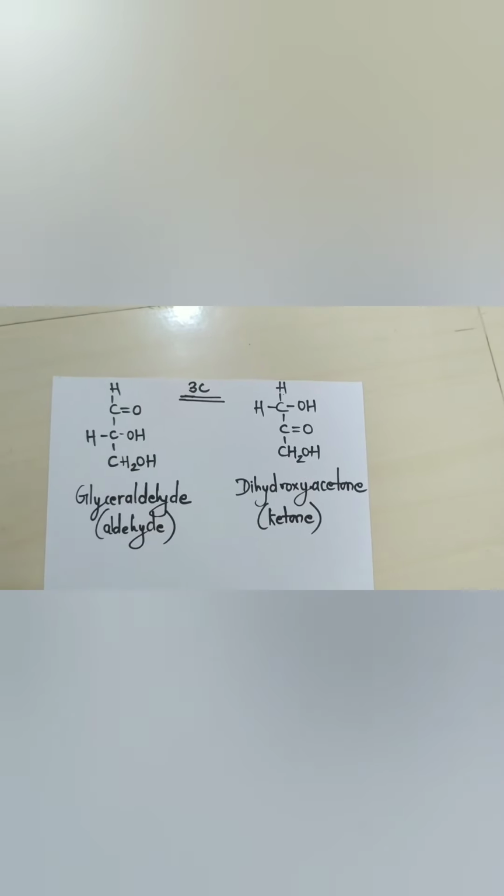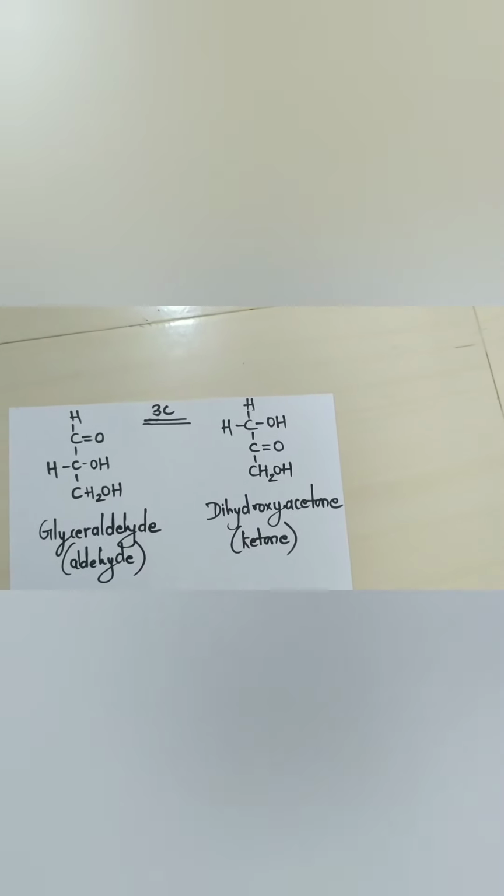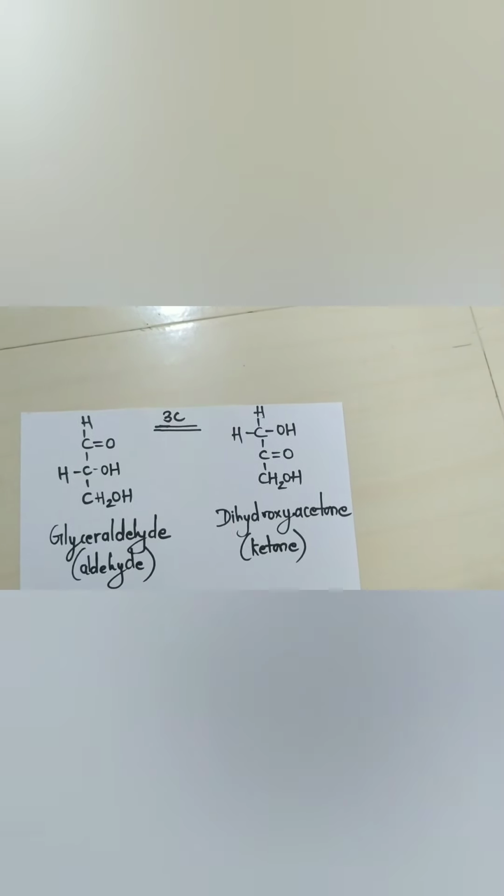Always remember, CHO is the aldehyde group, present at the first or last carbon atom, and CO, the carbonyl group, present in the middle of any monosaccharide is known as the ketone group.